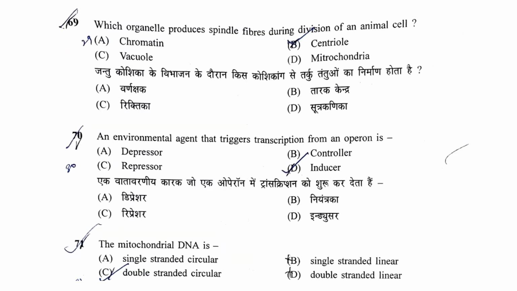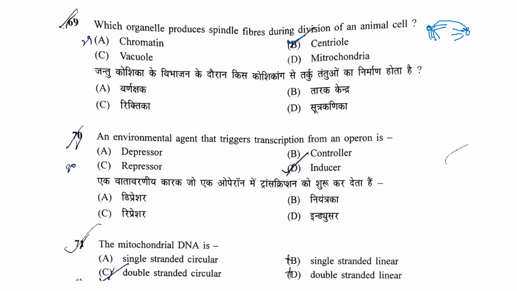Which organelle produces spindle fiber during division of an animal cell? Chromatin is DNA. Vacuole has no role. Mitochondria does not have a role in spindle formation. It is the centriole which divides at the time of cell division and then moves to the other pole. And then there is generation of these microtubules during mitosis.